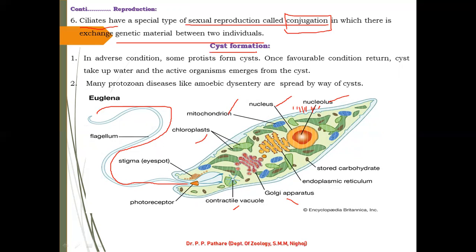That is storage of their nutrients inside a particular area of the cyst. Then if the favorable condition returns, the cyst disappears and they continue their normal life. A cyst is generally formed by water intake, and the active organism emerges from the cyst. This is a very common method used for the storage of minerals inside the body. I hope you understand what a cyst is.